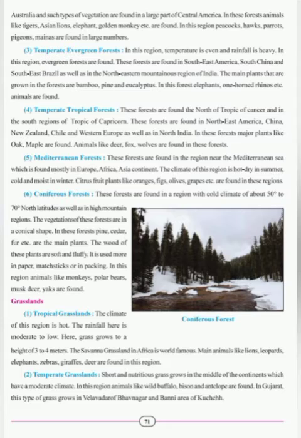Students, the tropical region receives more of heat and less of rain. So, in autumn season, the trees shed their leaves within 6 to 8 weeks. That is why these forests are called deciduous, and even it is known as kharau or pankar forest. Then teak, sal, sesame, neem, that is called limbo, etc. are important trees here. The wood of these trees is very hard and heavy. It is used in construction of buildings.